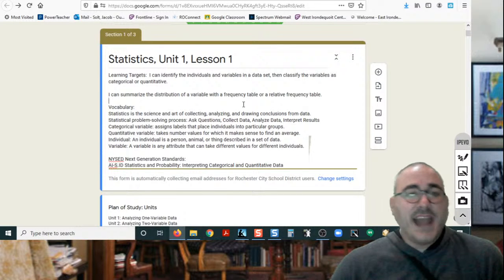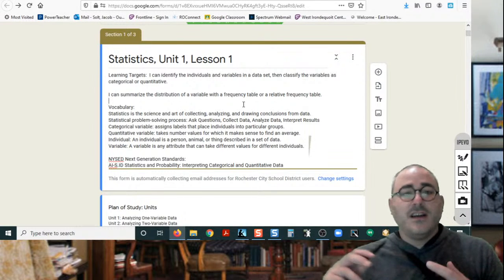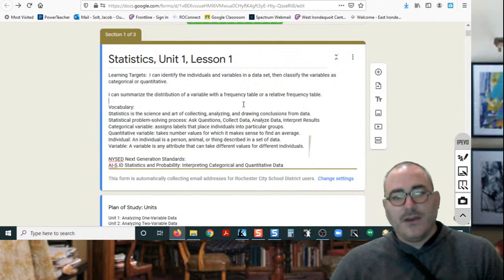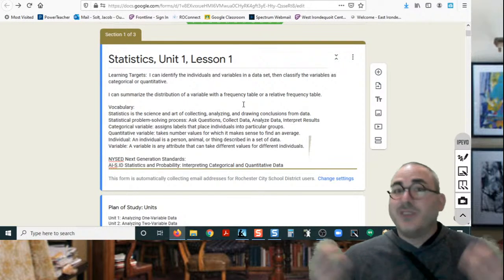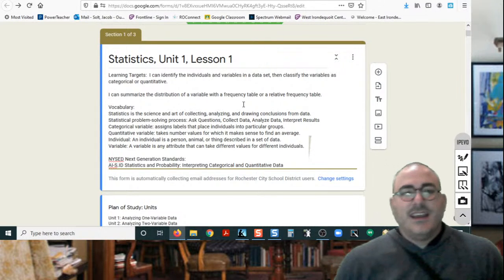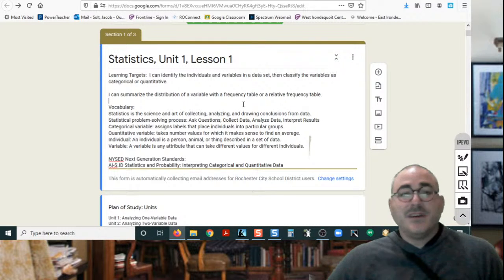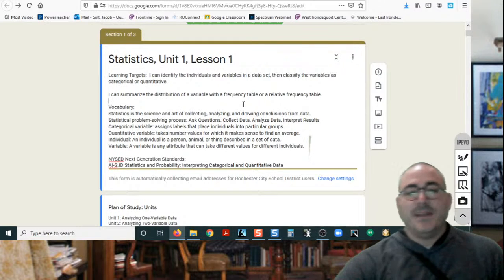Another vocab word, categorical variable. And we'll get into this as we go, but I just like to teach the vocabulary in the beginning. Categorical variables are categories. They are things that are qualitative, qualities or categories that individuals may have. Quantitative variables are those that you can measure with a number, right? So like an age or a distance or a quantity. An individual is an individual person, animal, or thing described in a set of data. A variable is anything that can vary or be variable amongst the individuals in a statistical study.